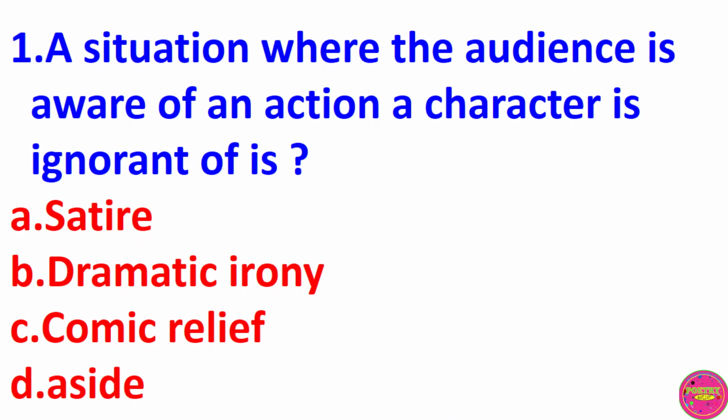Question 1. A situation where the audience is aware of an action a character is ignorant of is A. Satire, B. Dramatic irony, C. Conflict, D. Aside. The correct answer to this question is D. Aside.